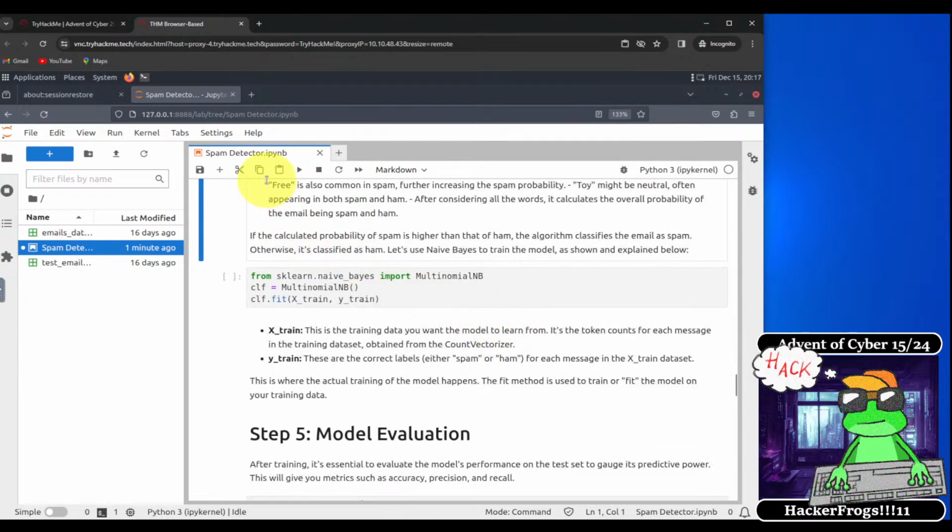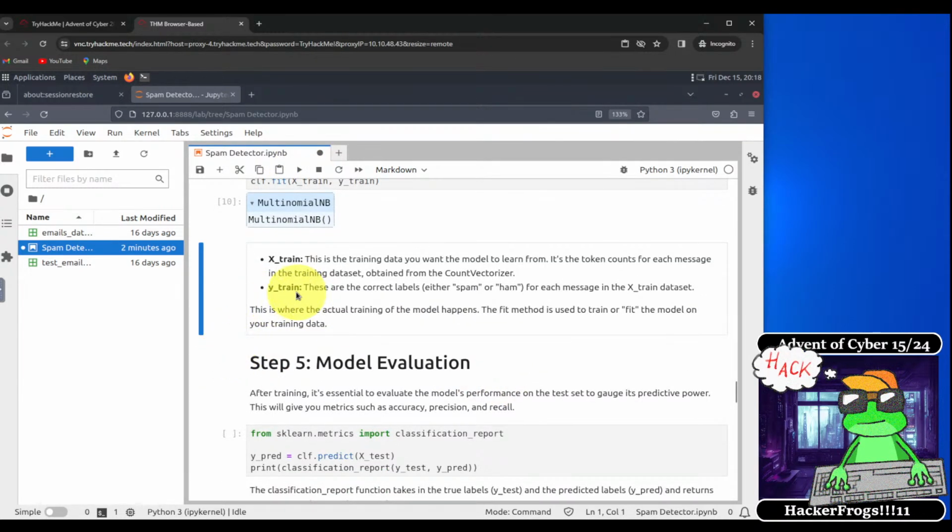All right, so when we're running through all of this, we need to click on the run button. Otherwise, the code is not being run and we're not going to be able to get the results we want. So from the sklearn naive Bayes library, we're going to import this particular function, MultinomialNB, and then we're going to turn this into a variable, and then we're going to train with these arguments right here. Okay, we click on that.